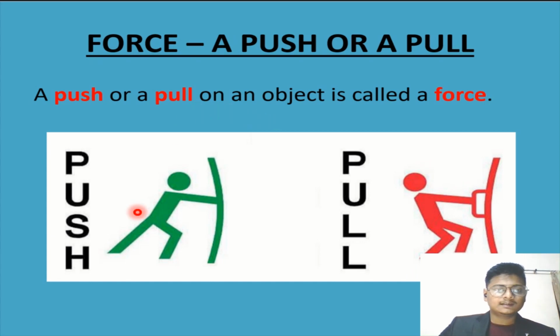In the first one, see, we are pushing something. The green person is pushing something, so he is applying some force. And see, he is pulling. In the second one, the red one is pulling that door. You pull the door, you push the door. So we can say that force is something in which we push or pull the object. When we push or pull the object, it is known as force.